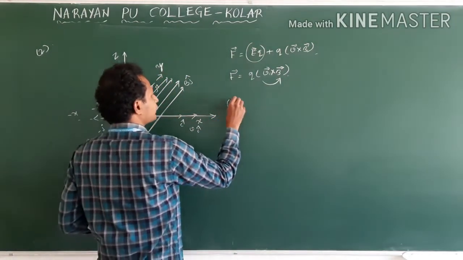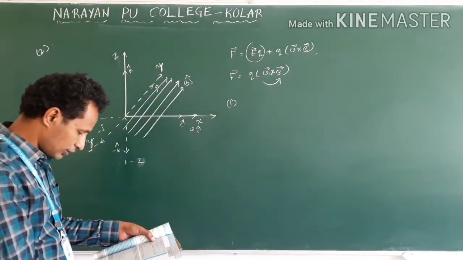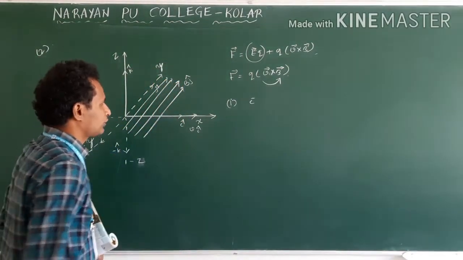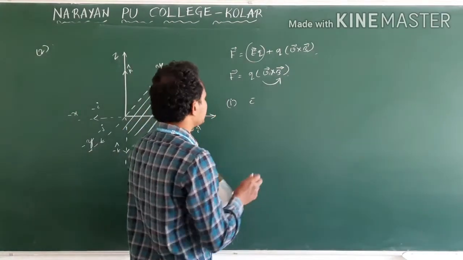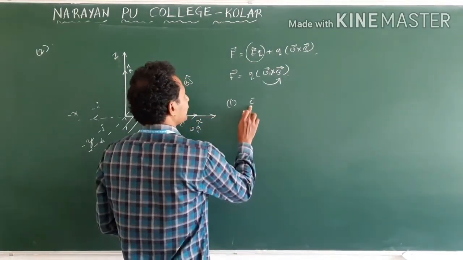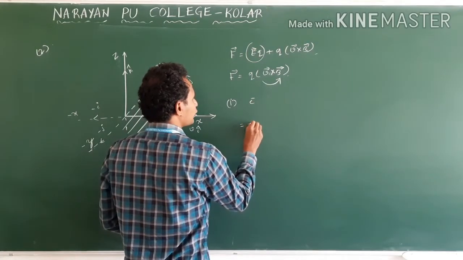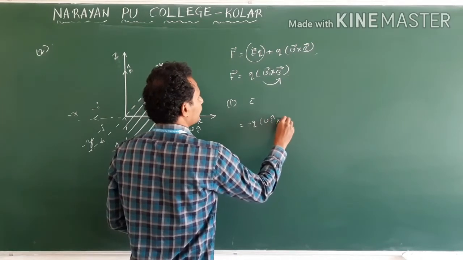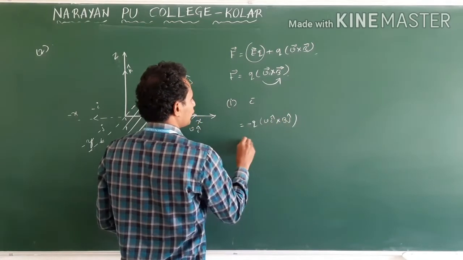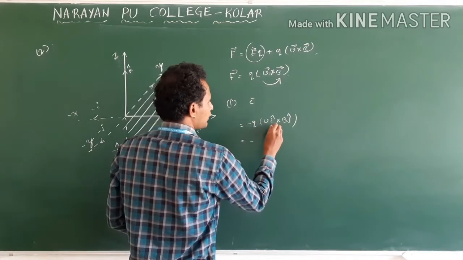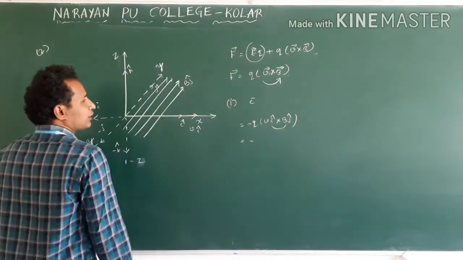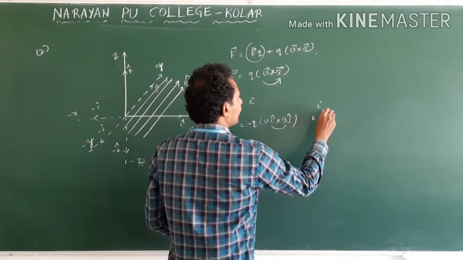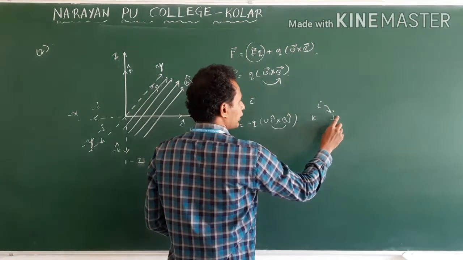First question: which particle is moving along the y-axis? Negative. An electron is moving, and they are asking only the direction. Then how do we decide? For an electron, you would write minus q, V I cap cross B J cap. Now, if you do the cross product I cross J, what do we get? K. I J K: I cross J gives K.